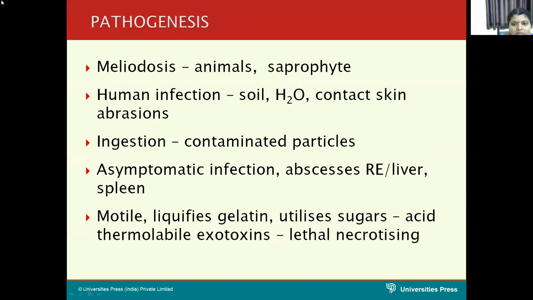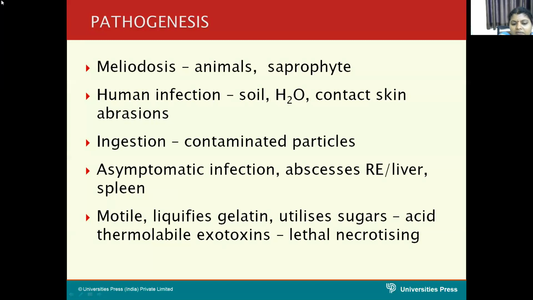Melioidosis is seen in animals. Usually it is a saprophyte. Human infection can be acquired by contaminated soil, water, or through abrasions also, and ingestion of the contaminated particles.